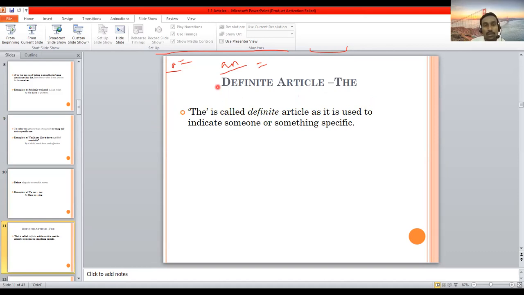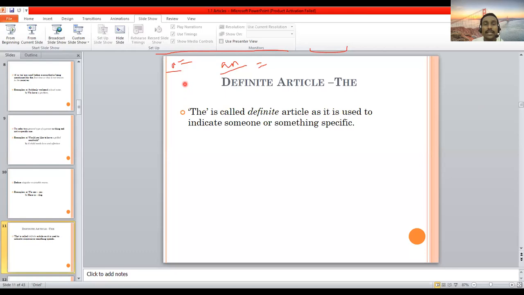So we'll talk about some of the uses of the article "the". The is used before singular countable nouns, plural countable nouns, and uncountable nouns. So what is important here?